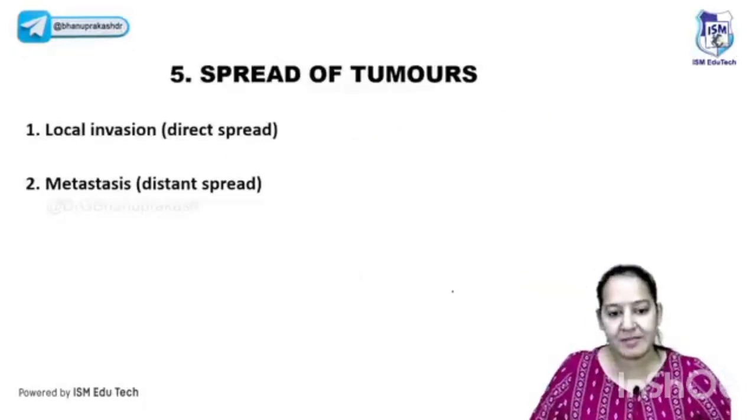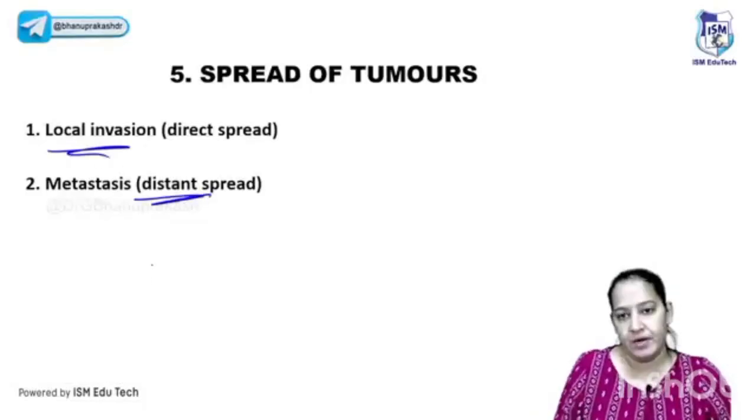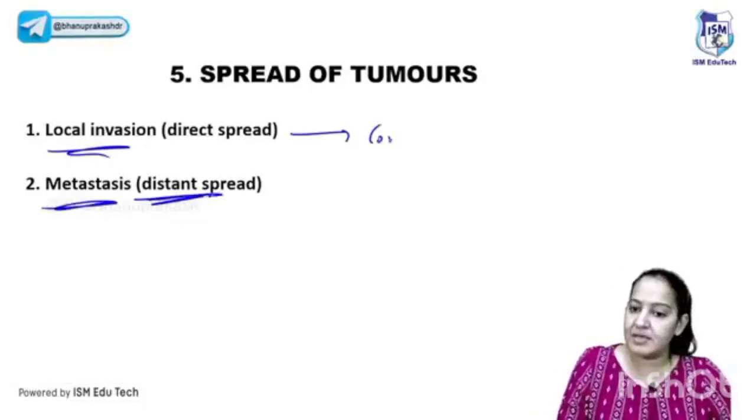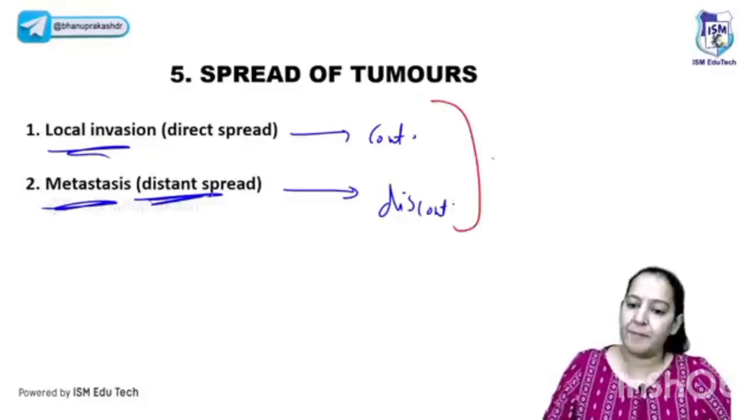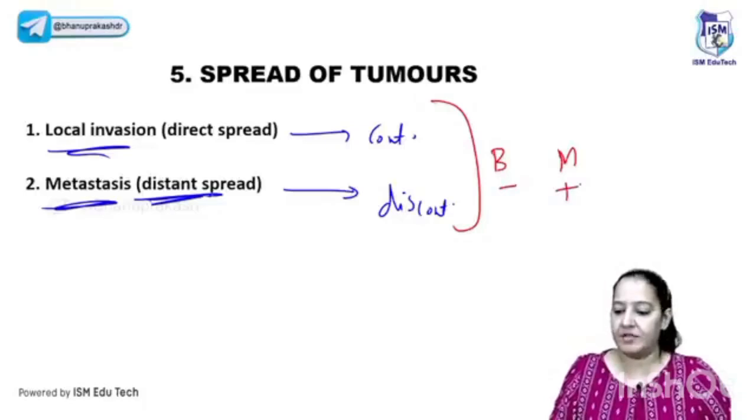You got it? If you got it, give me a thumbs up. What are the two types of spread? Local spread and distant spread. Distant spread is known as metastasis. Local spread occurs in continuity, and in distant spread, metastasis, discontinuous multiple secondaries are formed. Both of them are absent in benign and both are present in malignant.